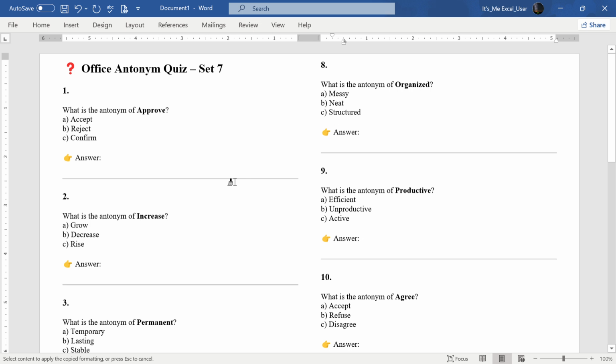Professional English, not too difficult but useful for work. Here's Set 7, Office Professional Antonyms, or Office Antonym Quiz Set 7.